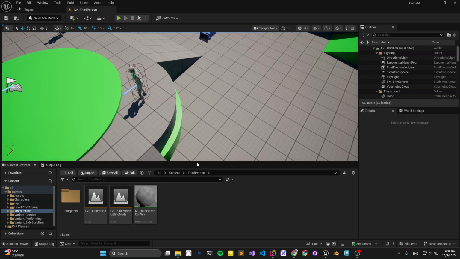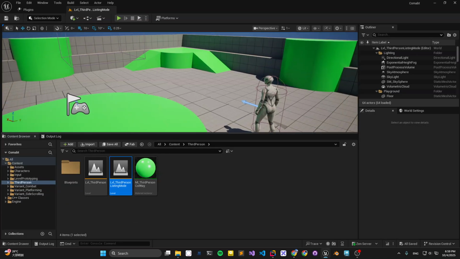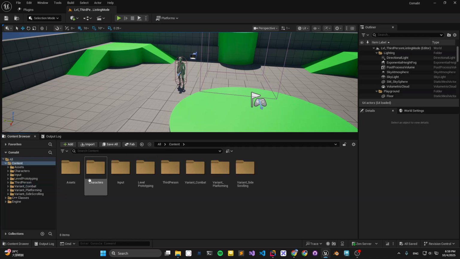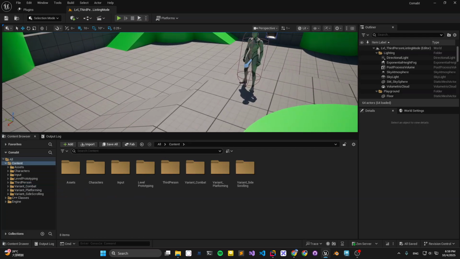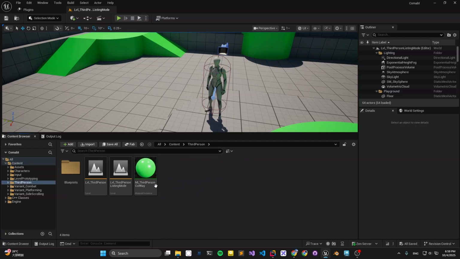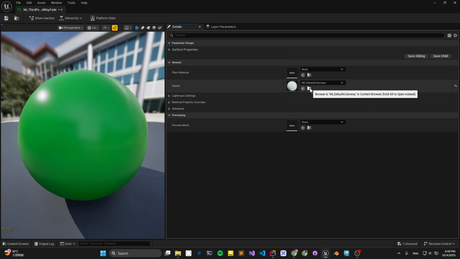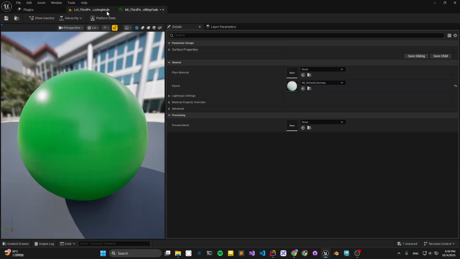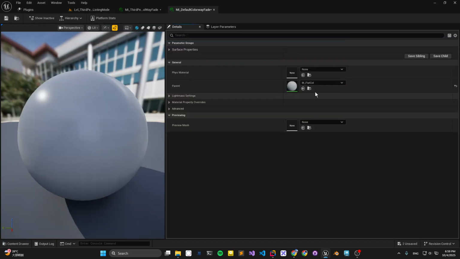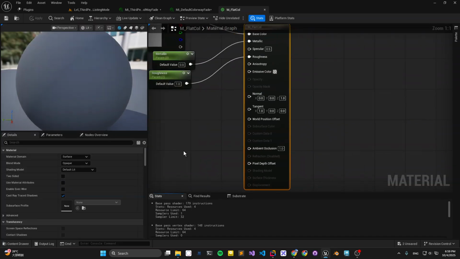So back to Unreal Engine. Let's open this listener map. Let's just create this phase actor. First of all, we're going to need the phase material. How do we do that? Very simple. We can just duplicate this one and call it phase. And inside this one, we go to this one and duplicate it. Also call it phase. And inside this one, we also go into this material.